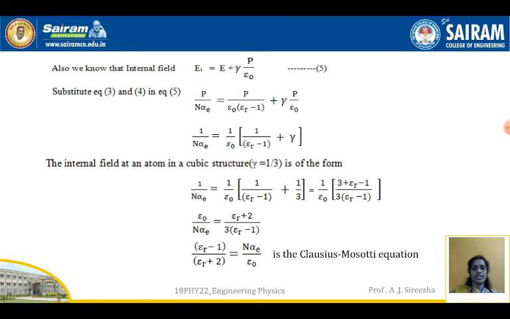So, rearranging the terms, epsilon r minus 1 by epsilon r plus 2 is equal to n alpha E by 3 epsilon naught. This is the Clausius-Mossotti equation, which relates epsilon r with n and also with alpha E. This is the relation between n, alpha E, epsilon naught and epsilon r. This is called the Clausius-Mossotti equation and it is very important from the examination point of view.